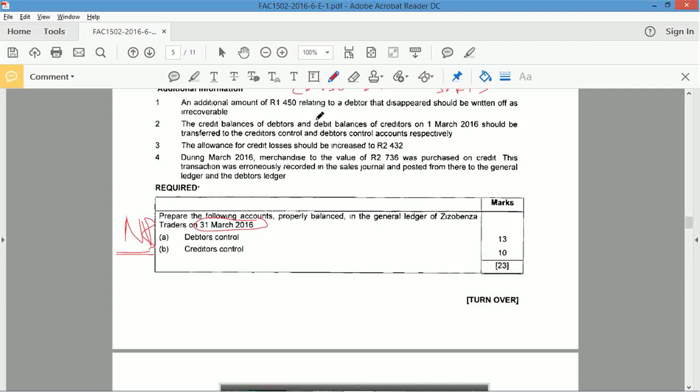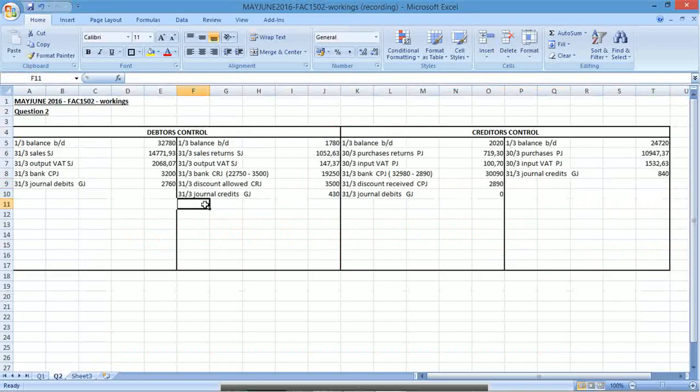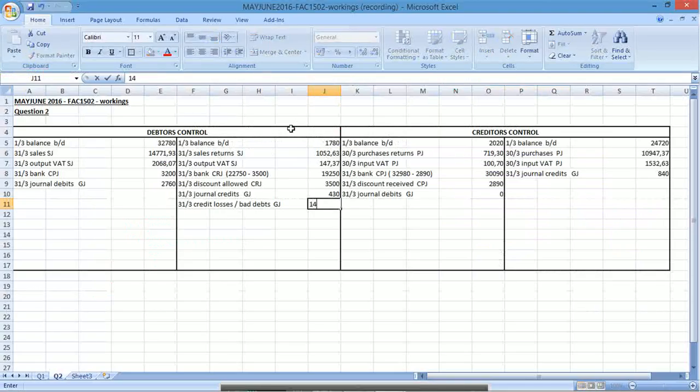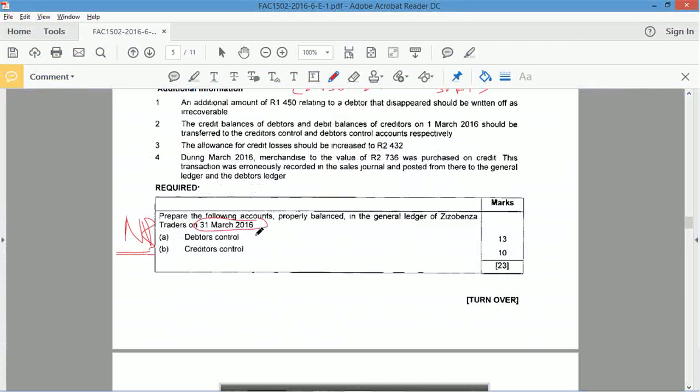Right, last bit. Additional amount of 145 relating to debts that disappear should be written off as irrecoverable. That's bad debts. That decreases your debtors. Credit losses or bad debts. General journal for an amount of 1450. Writing it off. Tick that. Next. The credit balances of debtors and debit balances of creditors on 1st March should be transferred to the creditors and debtors accounts respectively.